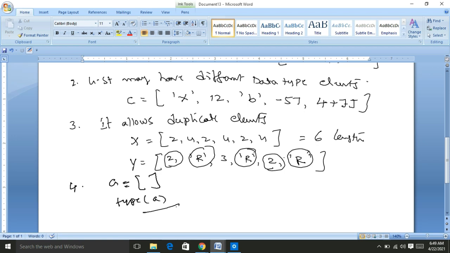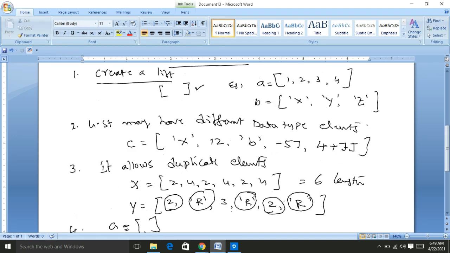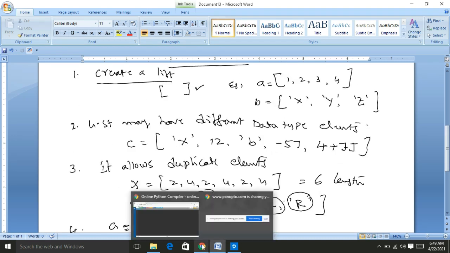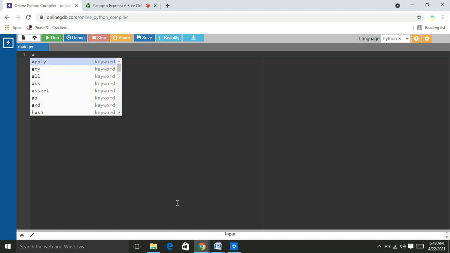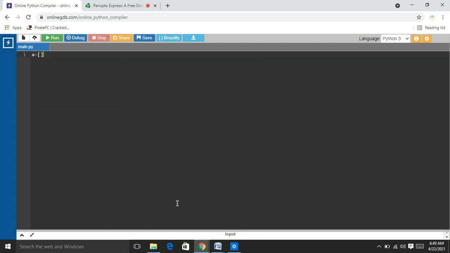Now, friends, I would like to execute how to create the list in a direct Python online compiler. Here we can observe I consider a equal to simple square brackets.